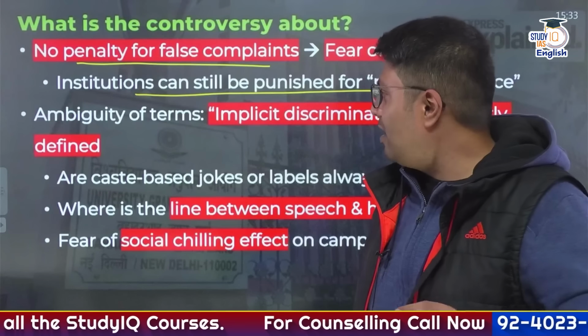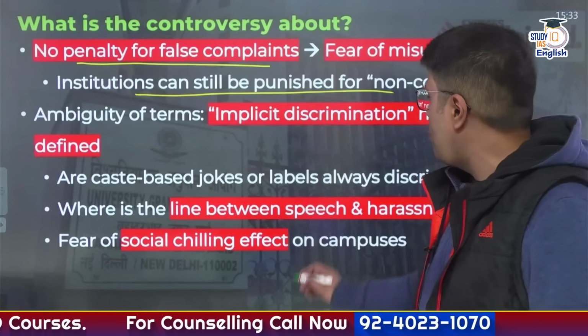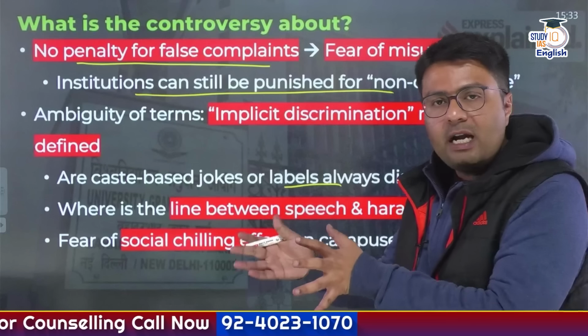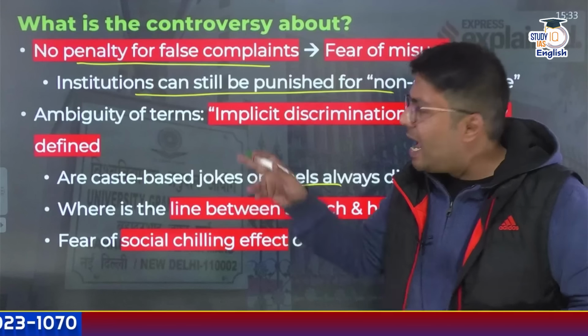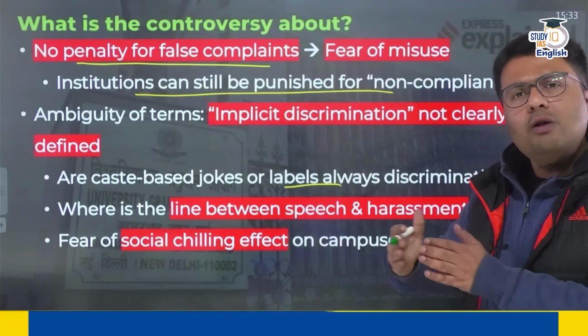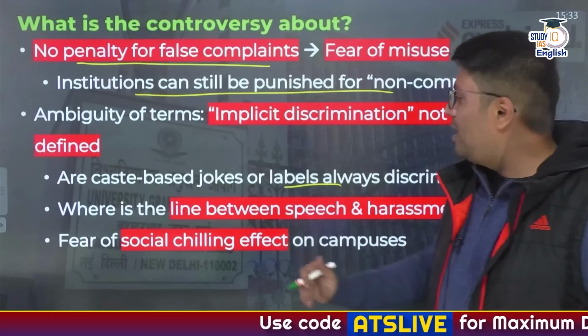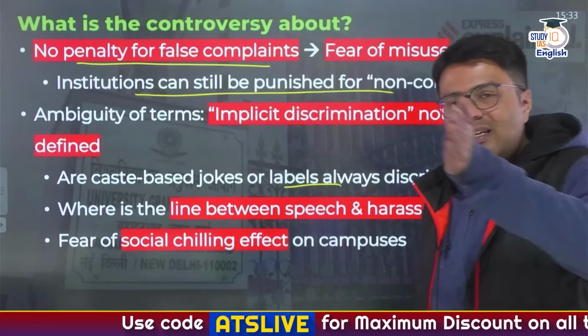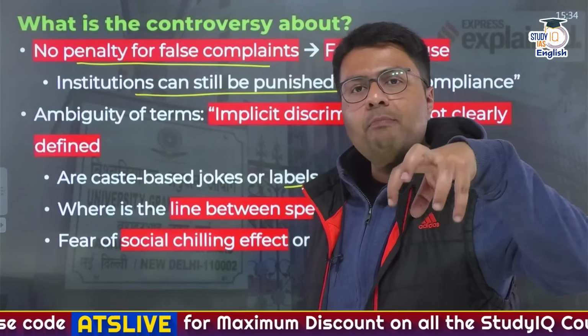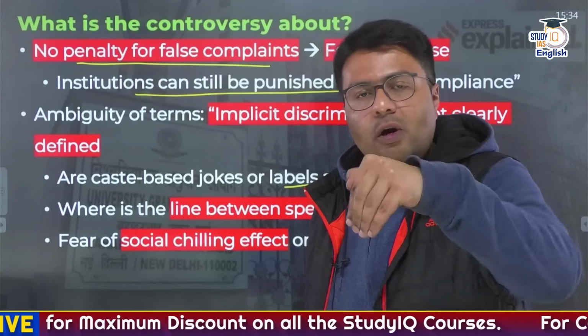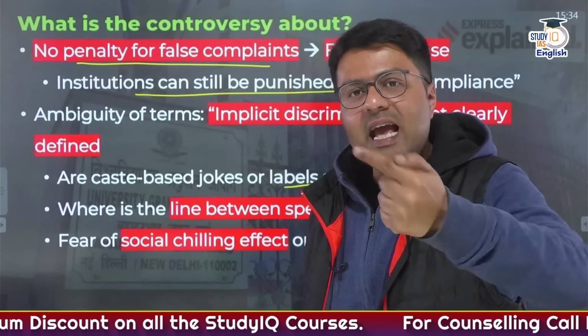So if I consider, is every caste-based joke or label always discriminatory? If there is no definition of what is implicit discrimination, anybody can interpret even a normal caste-based joke as a discriminatory joke, right? Similarly, this discrimination can also happen against a member of any caste. It does not have to be against a member of SC, ST or OBC.